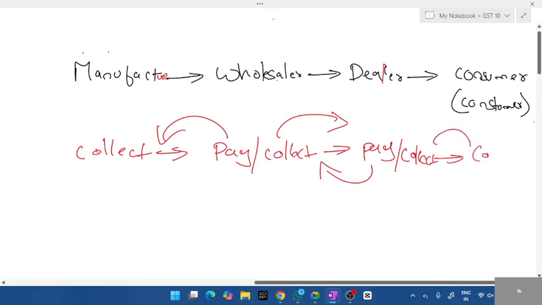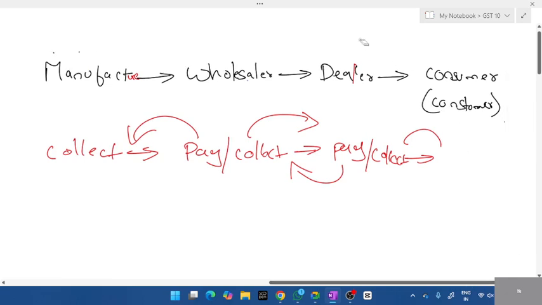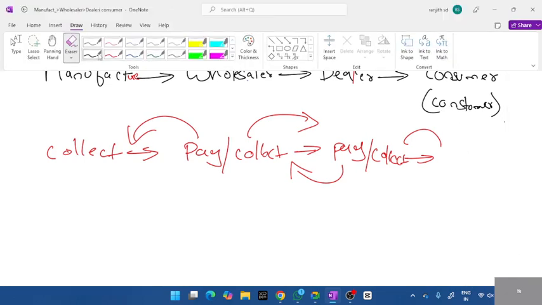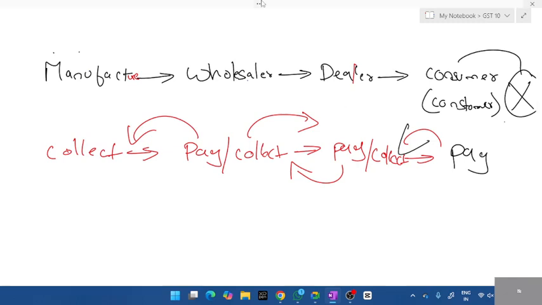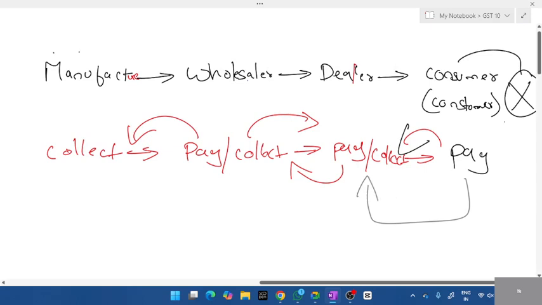Okay, what does the consumer do? Do you think the consumer will collect tax from someone else? Is the consumer collecting tax? Is there any person after the consumer? No, no one is left. The consumer is the final one. So the consumer will never collect from anyone. He just pays tax to the dealer. As I told you all, the consumer pays tax. He can directly pay the dealer and purchase.